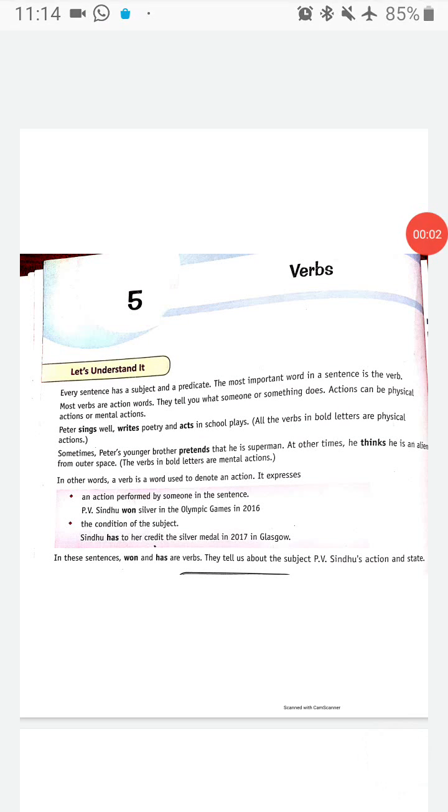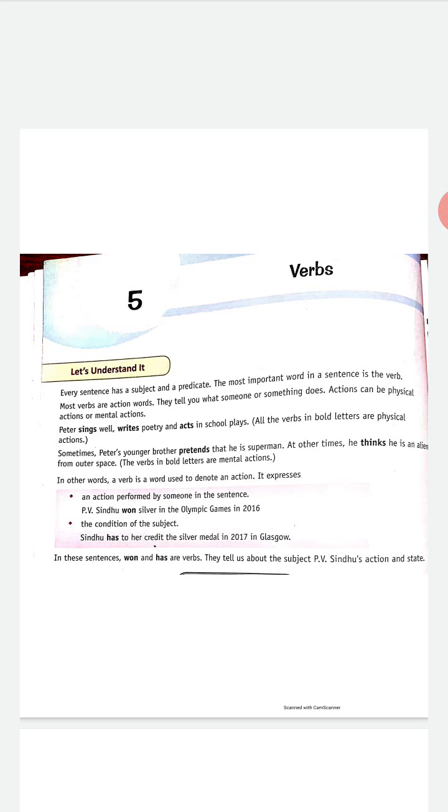Good morning, dear students. In today's class, we are going to cover the fifth chapter of our English grammar book, Verbs. Here we'll study verbs and the two types of verb: one is linking verb and the other is modals. First of all, we'll understand what is a verb.